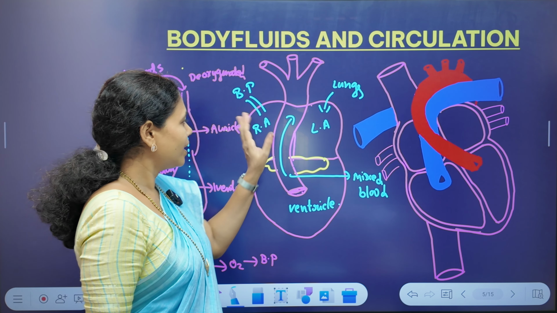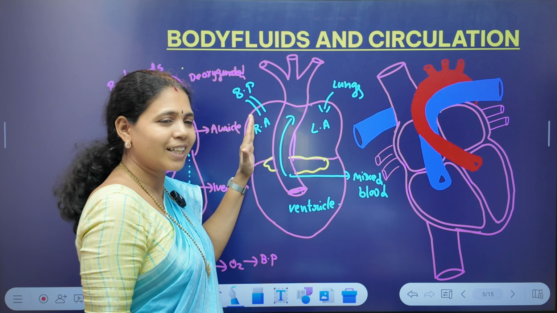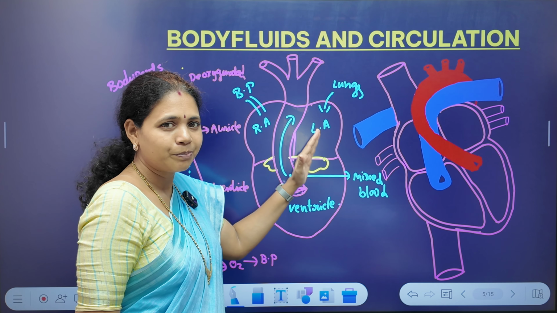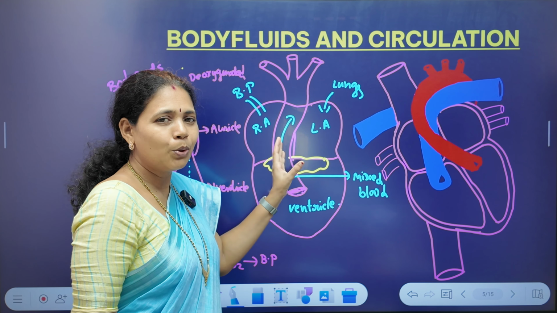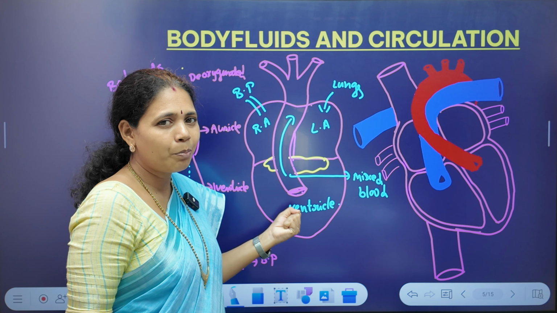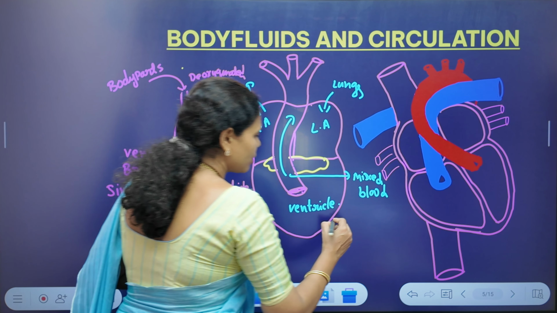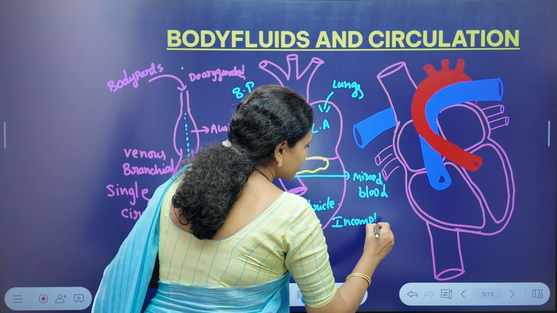Why? Because the upper part of the heart maintains two circuits, one side deoxygenated, another side oxygenated. But in the lower chamber, the ventricle, both bloods mix. That is why it cannot maintain a complete double circulation, and it is called incomplete double circulation.